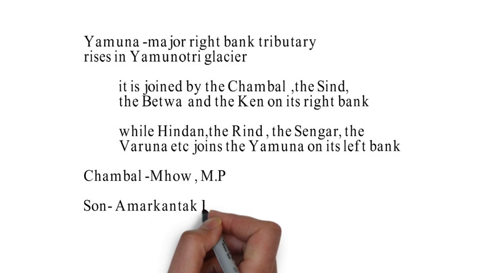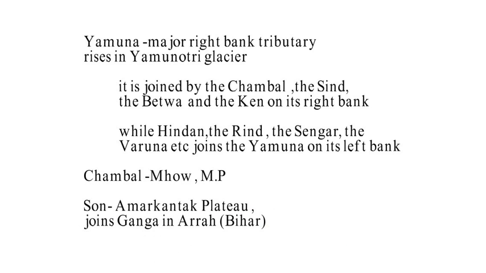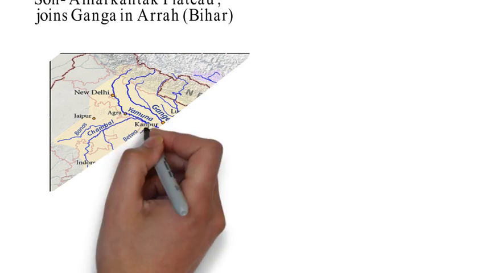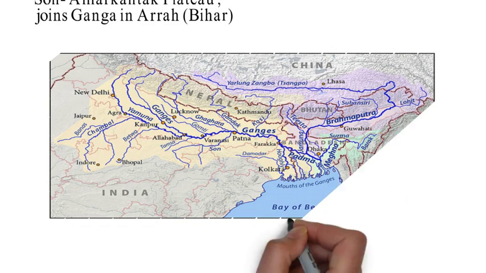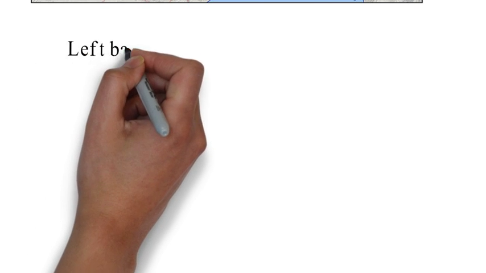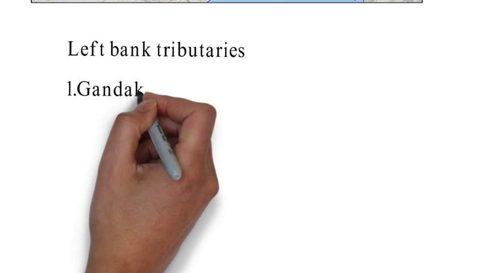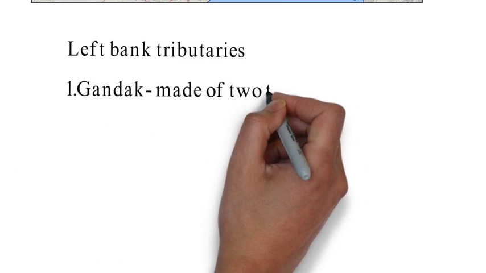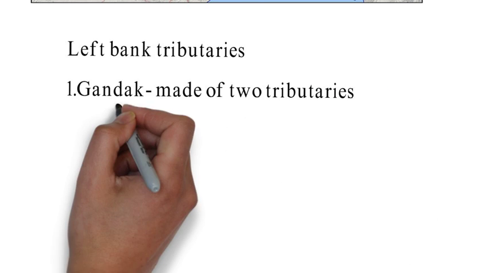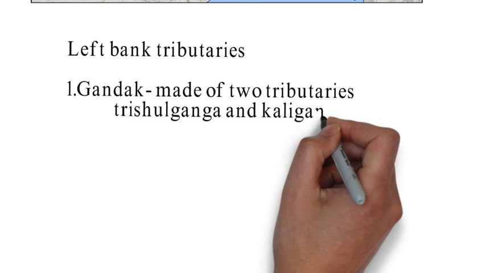Here, Chambal rises in Mhow district of Madhya Pradesh, in the Malwa Plateau, while Son is another one of the most important right bank tributaries of the Ganga, which rises in the Amarkantak Plateau and joins Ganga in Ara district of Bihar. Now the left bank tributaries. The first is Gandak. Gandak is made of two tributaries, Trishul Ganga and Kali Gandak.